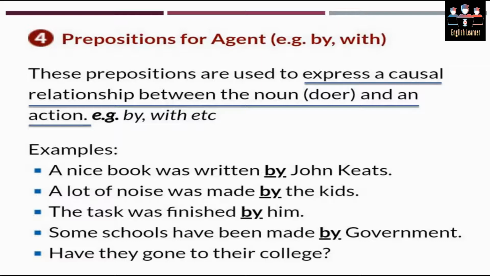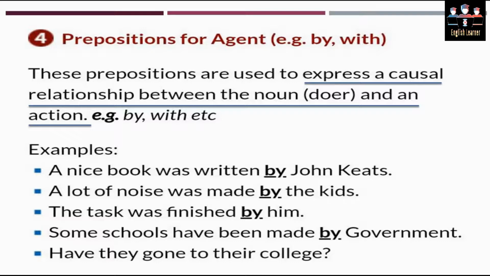Number 2, a lot of the noise was made by kids. Number 3, the task was finished by him. Some schools have been made by government. And the last one is, have they gone to their college? Now over here in the last example, to is indicating the preposition of an agent, though it is not mentioned in the list.